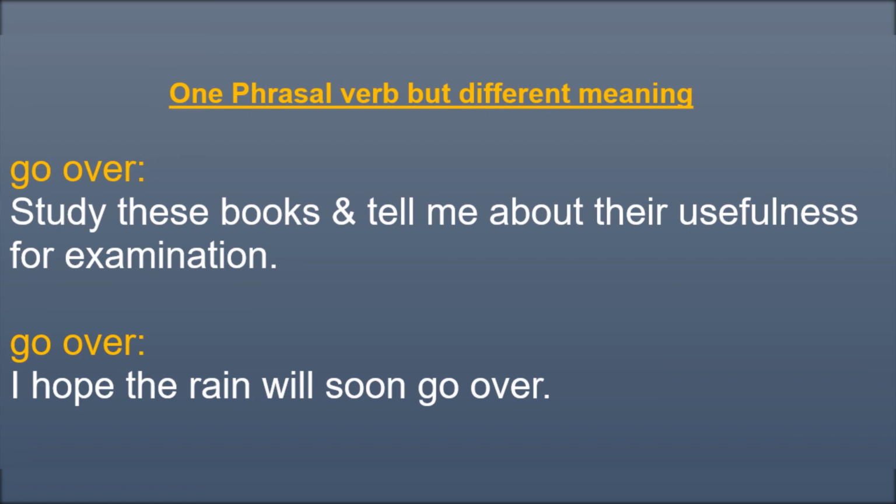There is another example sentence: go over this essay and correct it. Here we can also find the meaning to study carefully. Let's read the next. I hope the rain will soon go over. You can also guess here go over means to stop. So we can enjoy different phrasal verbs with different meanings also.